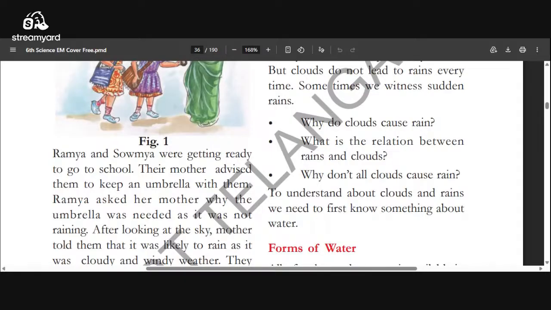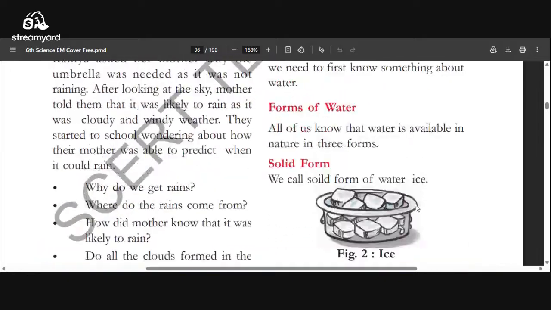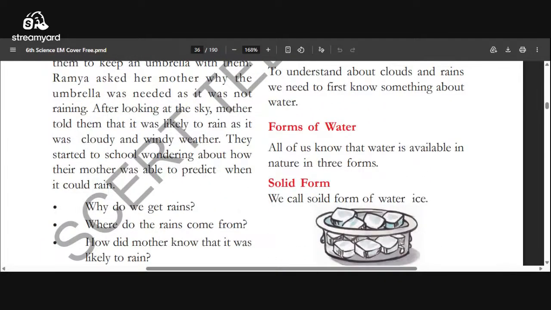To understand about the clouds and rain, we need to first know something about water. So we have to discuss water itself. Here about the water, I told you clearly, water is in three forms. All of us know that water is available in nature in three forms.